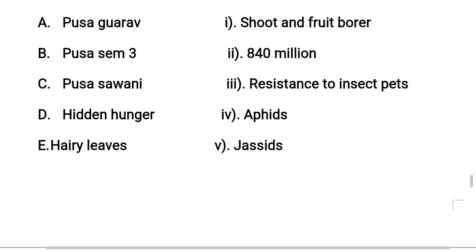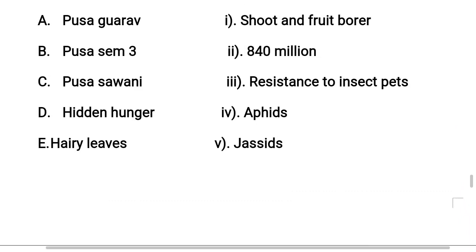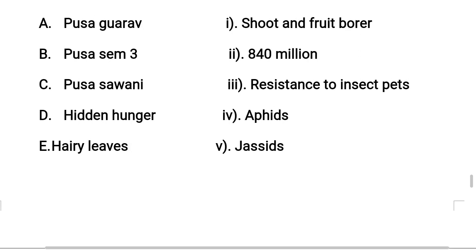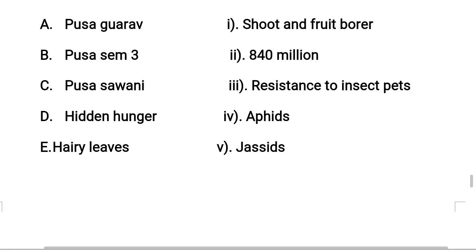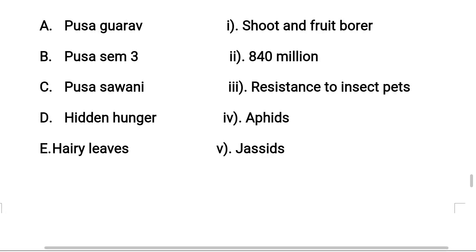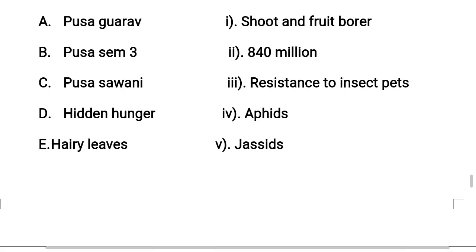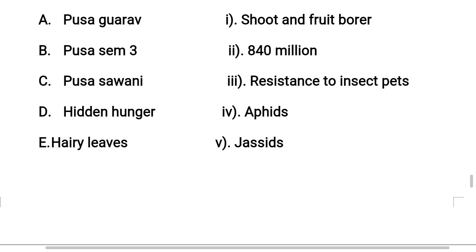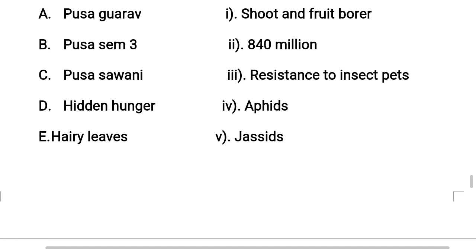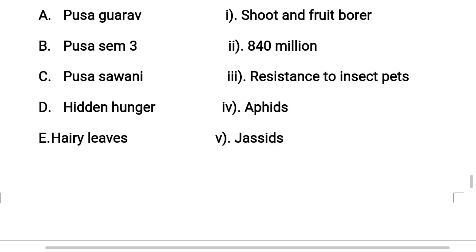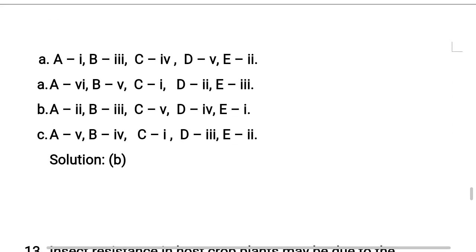It is nothing but A with 4, B, Pusa Sem 3, with 5, and C, Pusa Sawani, is resistant to insect pests, shoot and fruit borer, so C with Roman numeral 1, hidden hunger with Roman numeral 2, hairy leaves with Roman numeral 3. So the correct answer for this question is option B.